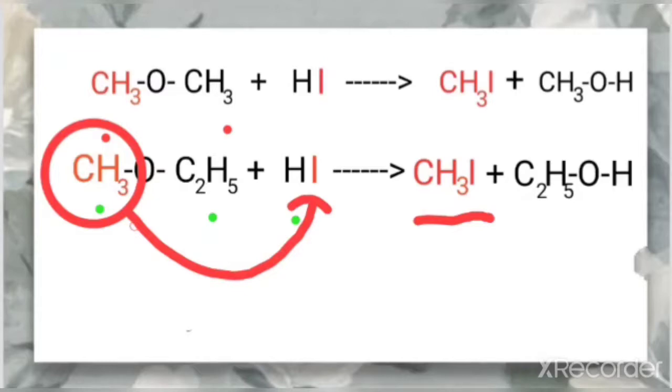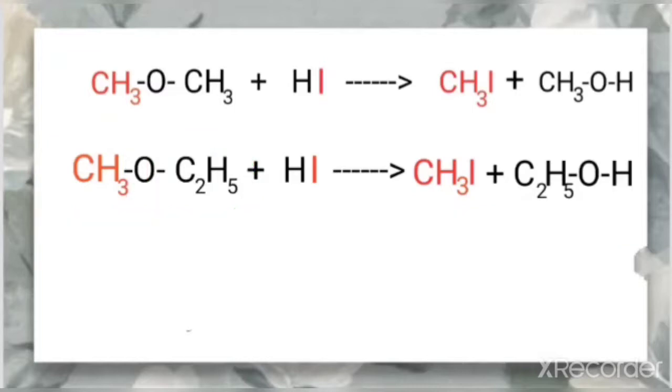So what is the other part? That is this part, so this forms an alcohol. Once again, if an unsymmetrical ether is given and both the alkyl groups are different and both are primary alkyl groups like methyl and ethyl, you have to identify the alkyl group which is of least size, the smaller alkyl group.